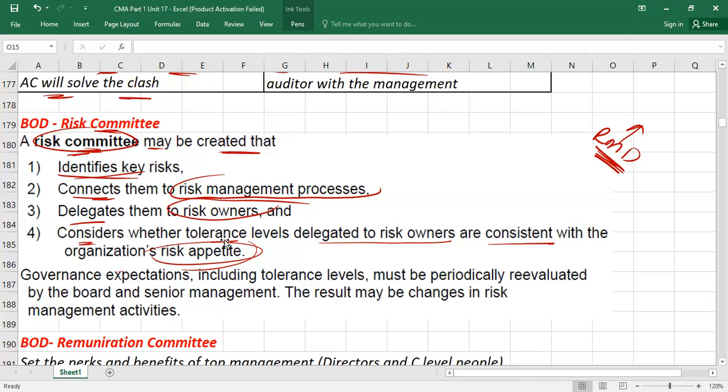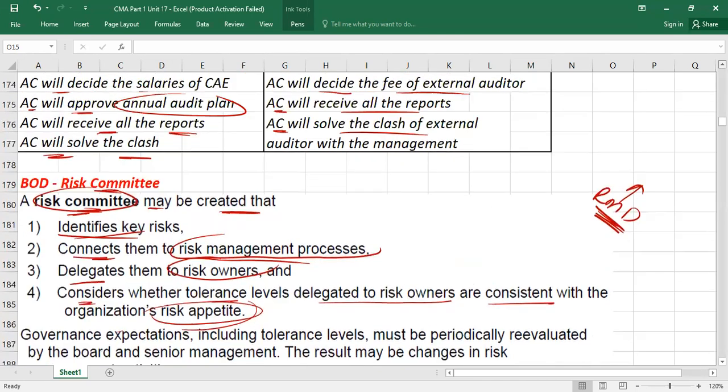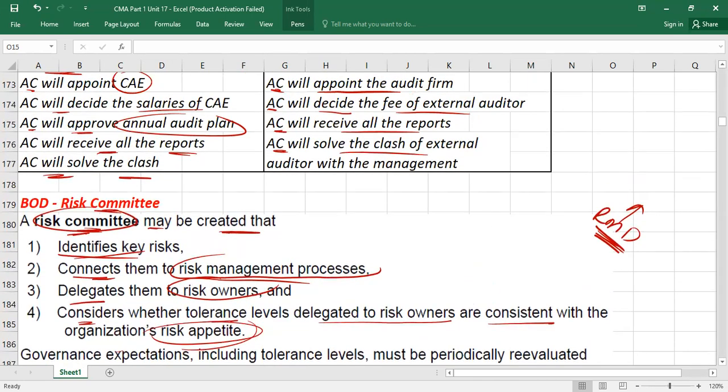So I told you 4 points about the risk committee. Number one, they will identify risk, then they will connect it with the risk management process, it will be delegated to risk owners, and then they will also monitor whether it is within their willingness to accept the risk or not. Understood? So this is the risk committee's role. Is that clear?